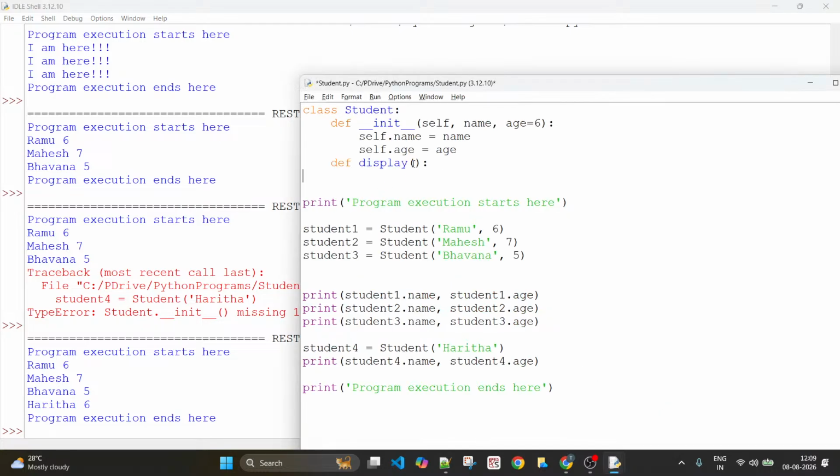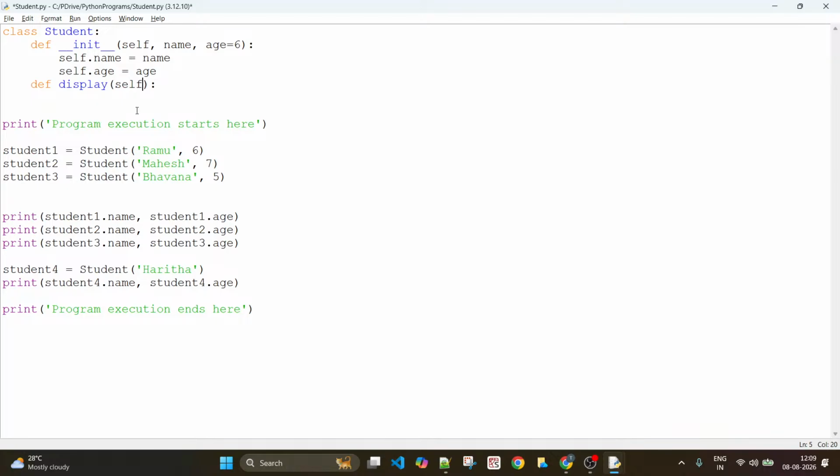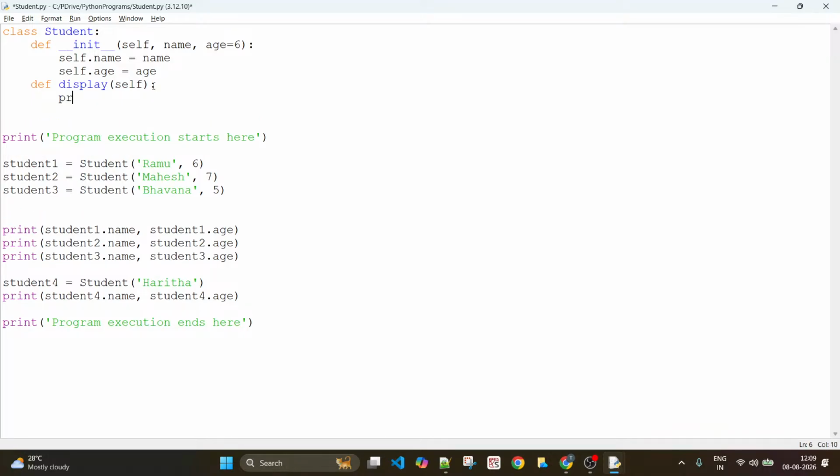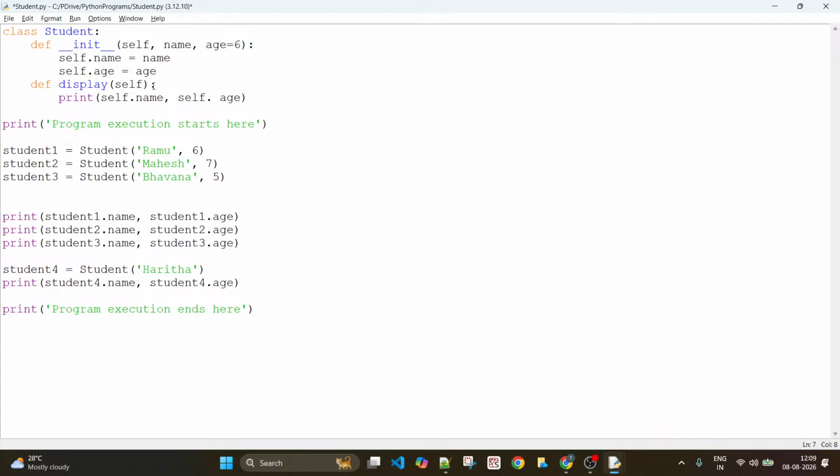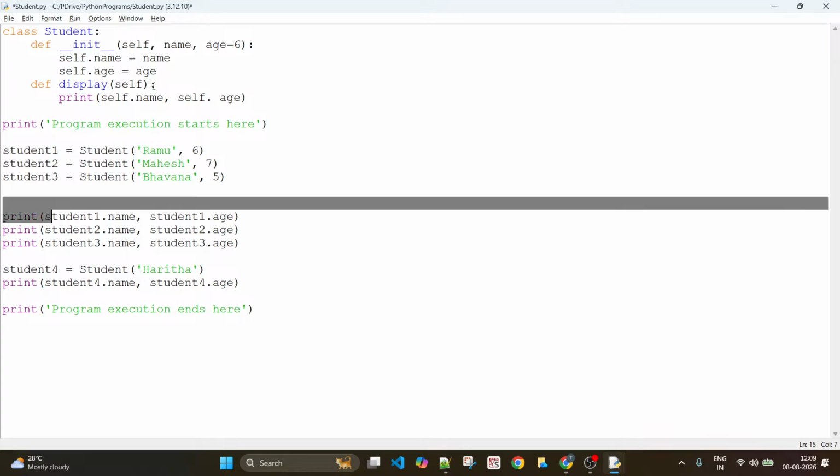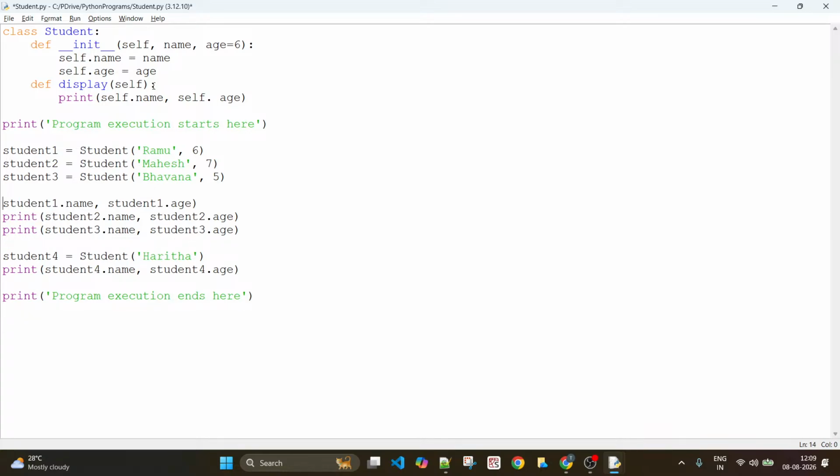Let me maximize this. Okay, self, and then what? Print self.name, age. And you can just call student1.display.